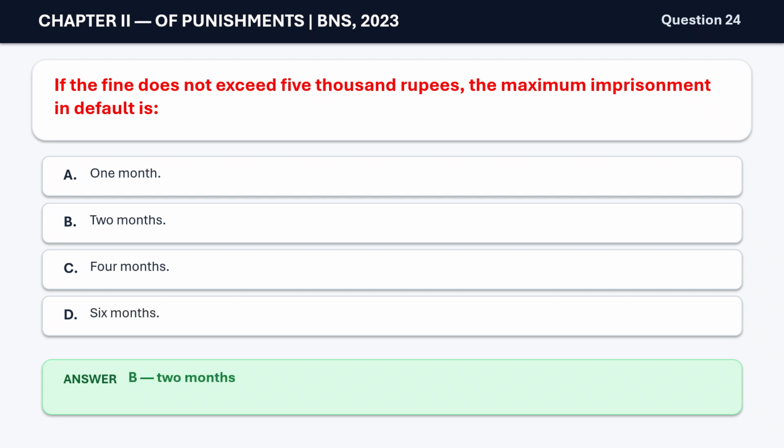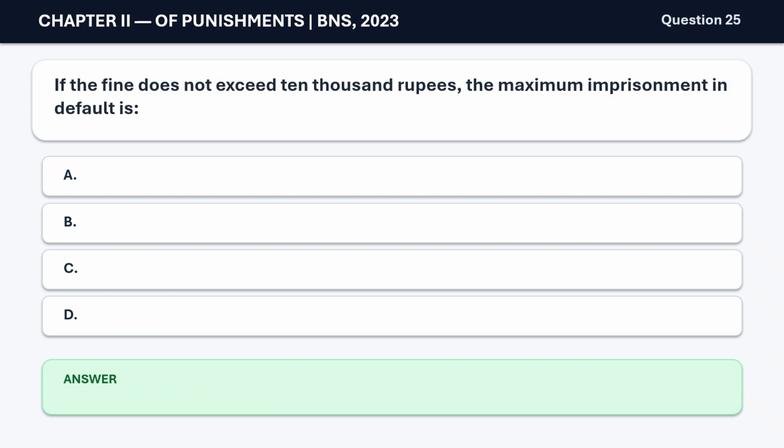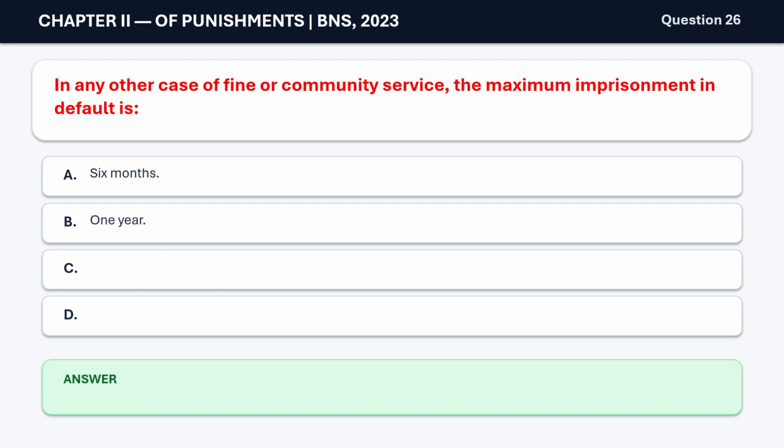2 months. Question 25. If the fine does not exceed 10,000 rupees, the maximum imprisonment in default is A. 2 months, B. 3 months, C. 4 months, D. 1 year. The correct answer is C. 4 months. Question 26. In any other case of fine or community service, the maximum imprisonment in default is A. 6 months, B. 1 year, C. 2 years, D. 3 years. The correct answer is B.